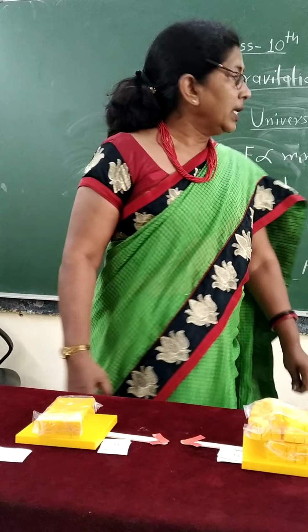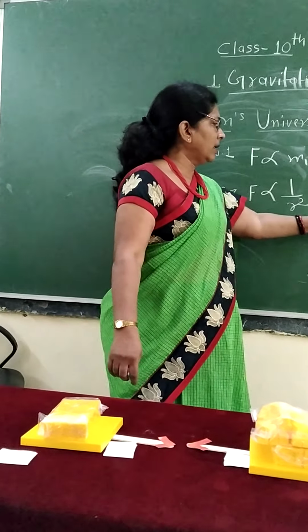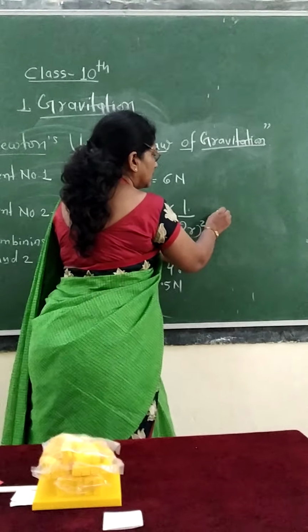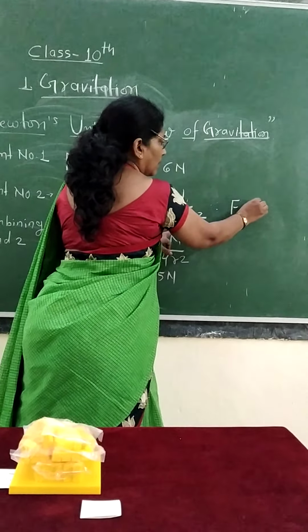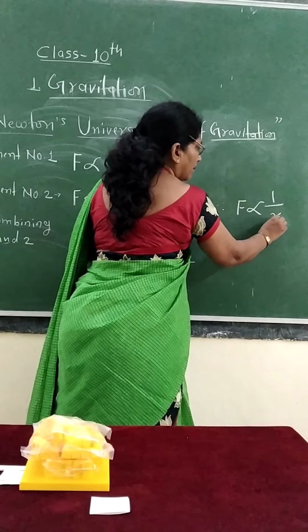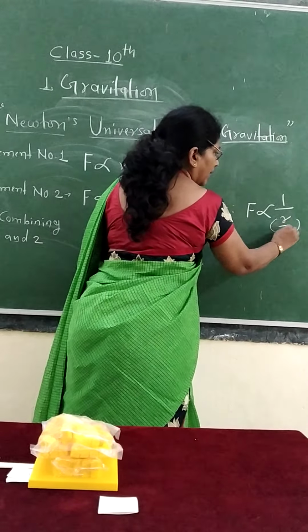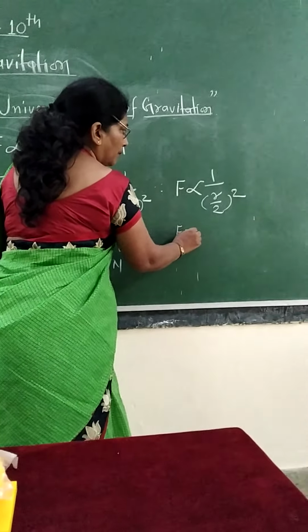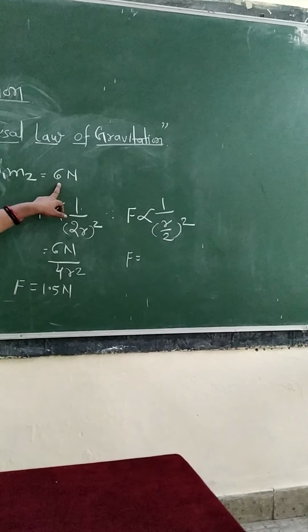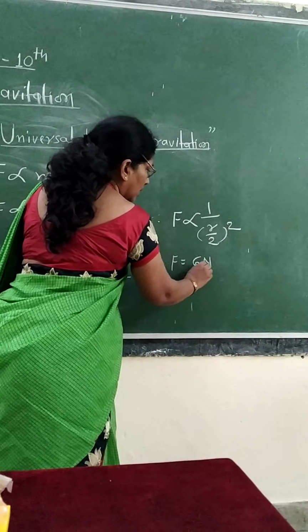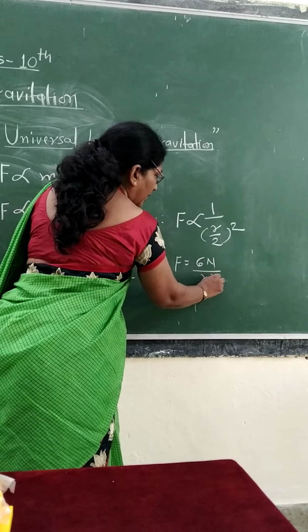So for calculating this, earlier we doubled the distance. Now we have to half the distance. Therefore the equation will be force is inversely proportional to half the distance, means (r/2) square. Next step is force is equal to the original force we have taken here, 6 Newton upon r square upon 4.